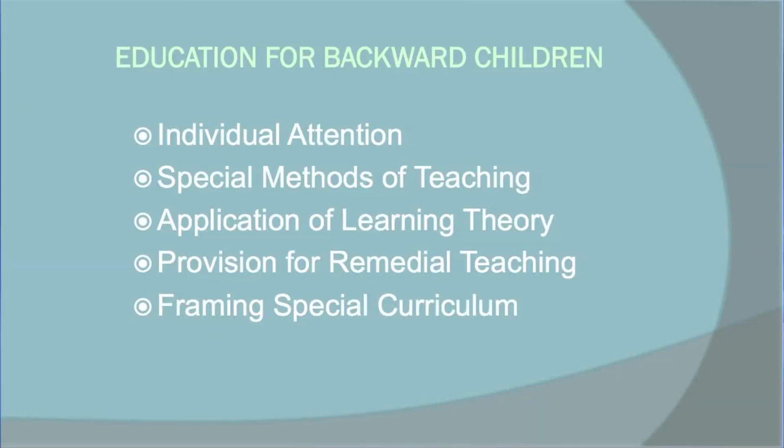Those theories should be applied in educating children of this category. Then, provision for remedial teaching. These children cannot learn things at the same pace, so teachers should take remedial teaching classes so that they can learn more and more by being given some special attention. And lastly, framing a special curriculum.